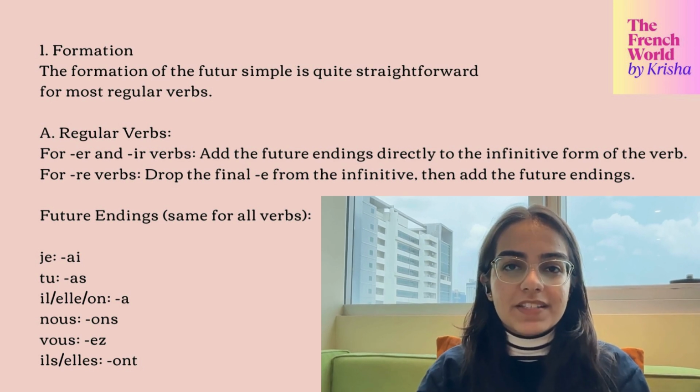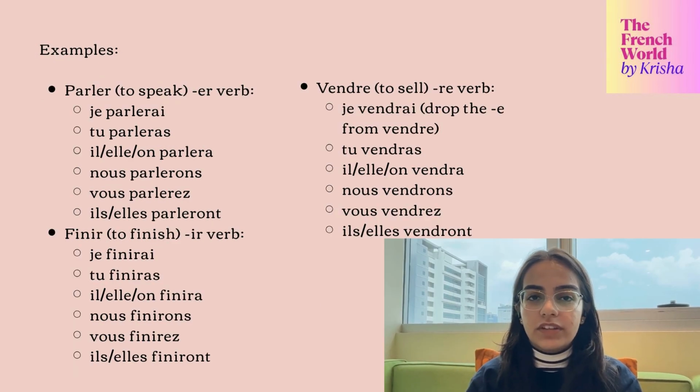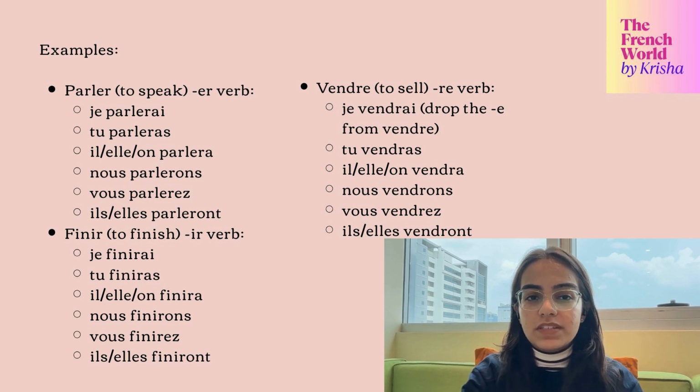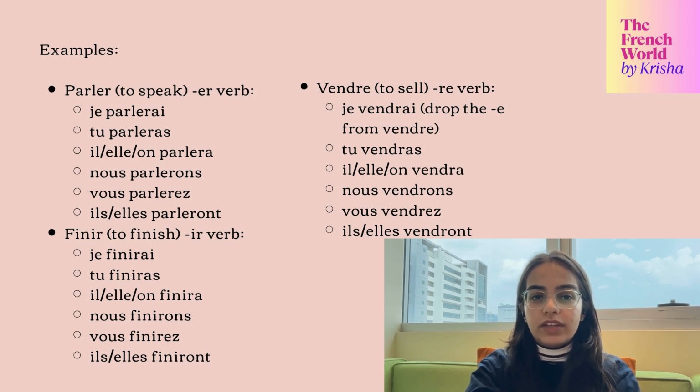Let's look at certain examples of the regular form of ER and IR verbs. So we have parler, which means to speak. It is an ER verb, so we are going to make it je parlerai, tu parleras, il parlera, elle parlera, nous parlerons, vous parlerez, and ils or elles parleront.